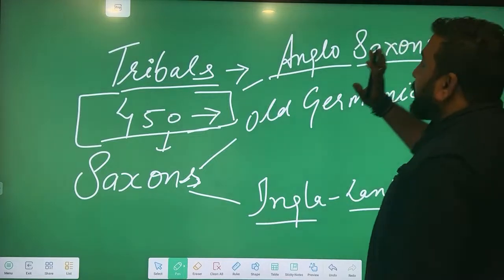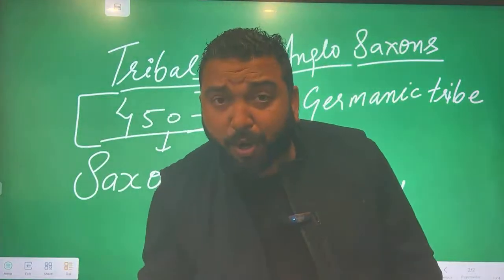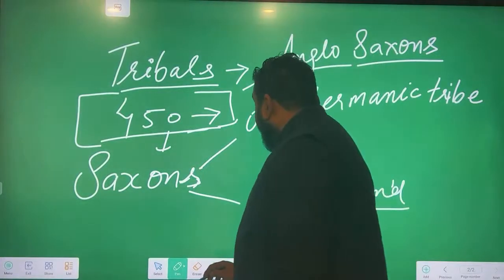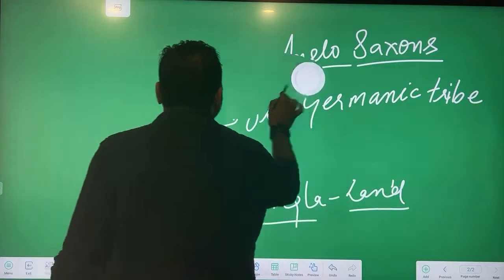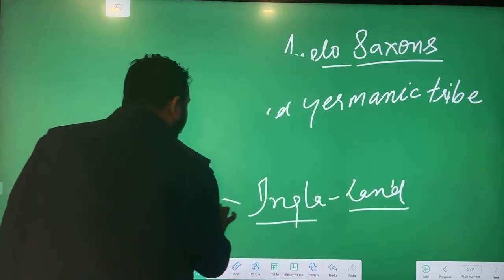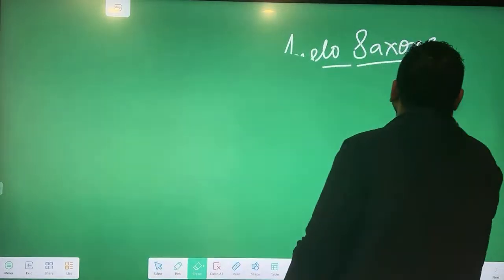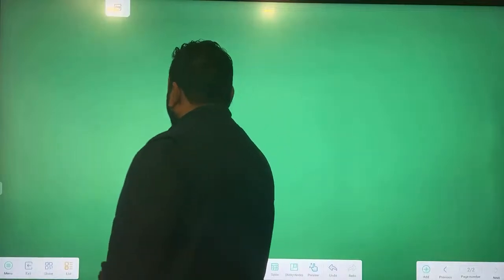So, this point is clear. But then, sir, we have read in books there is 650. Some books say that it is 650 where Anglo-Saxon age starts. You are teaching 450. Yes, I'm teaching 450 because if everybody is reading 650 and the other durations, we should know more than them.